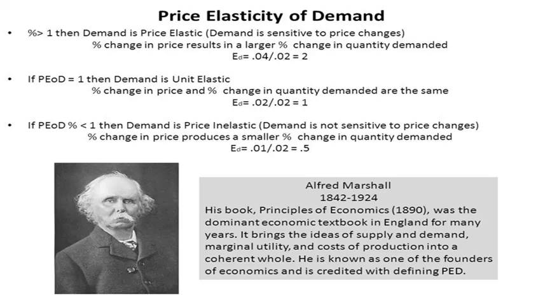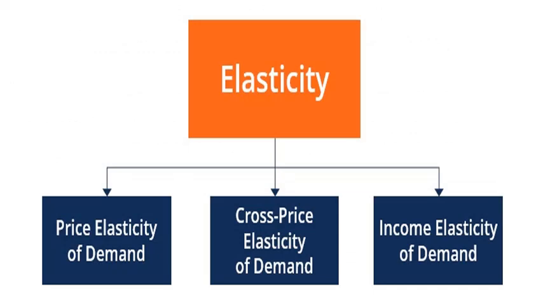A simple definition of elastic demand: a small change in price may lead to a great change in quantity demanded. In this case, demand is elastic. If a big change in price is followed by a small change in demand, then the demand is inelastic. When you come to the types of elasticity of demand, there are three types. They are price elasticity of demand, income elasticity of demand, and cross elasticity of demand.